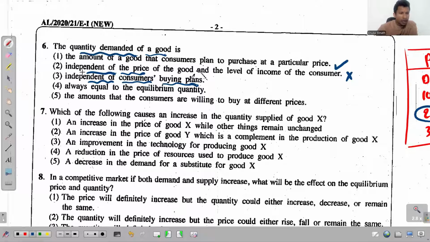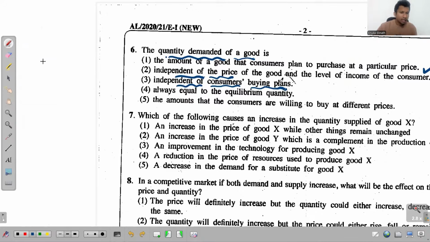And then the fourth one says quantity demanded of a good is always equal to the equilibrium quantity. That can't be. How do we know it can't be? If this is just a demand curve, right? On this demand curve we get an infinite number of quantities demanded. Now you may say, no sir, we just have it from, let's say, 0 to 100. But if you take this straight line which ranges from 0 to 100, how many QD values do you really have? You have an infinite number of values.